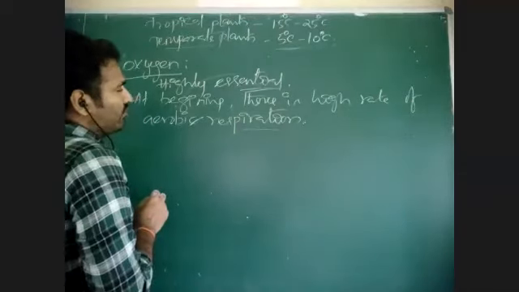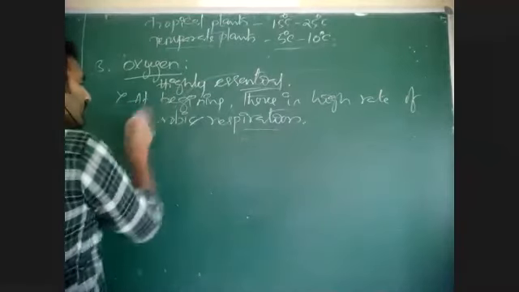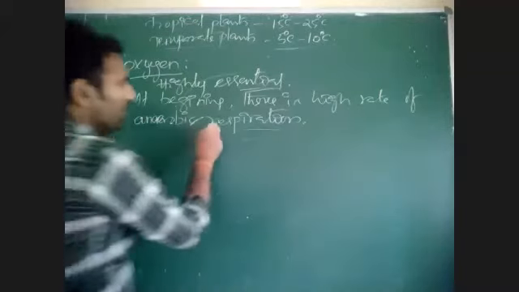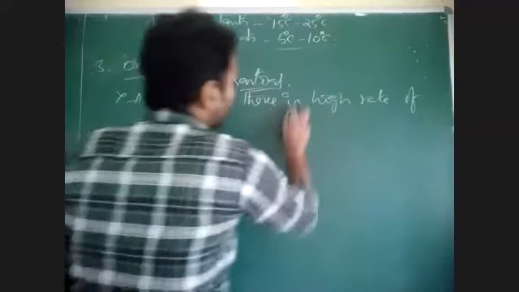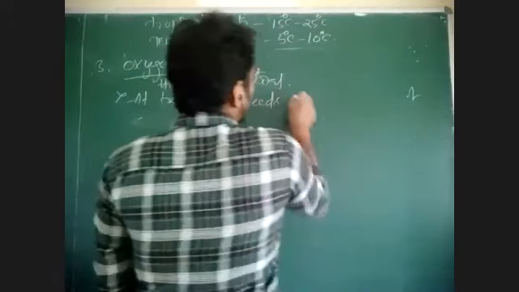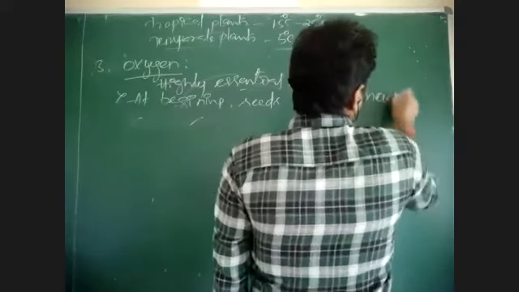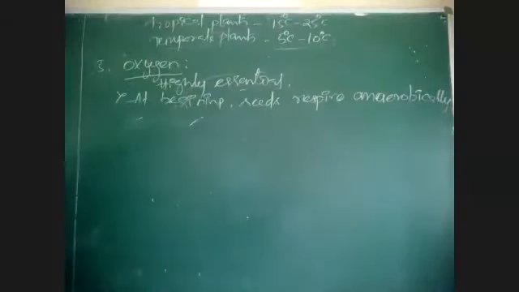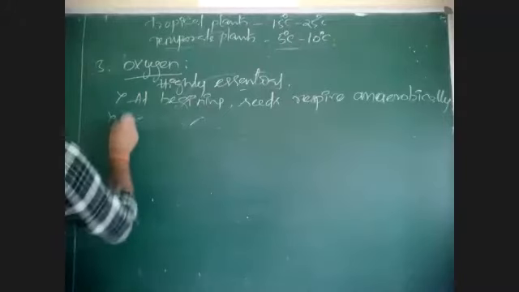Wait. At the beginning of seed germination, there is anaerobic respiration. I will erase the point and write again. At the beginning, seeds respire anaerobically. Without oxygen, metabolism is taking place. Once the seed coat ruptures, the embryo is exposed to air and there is availability of water.